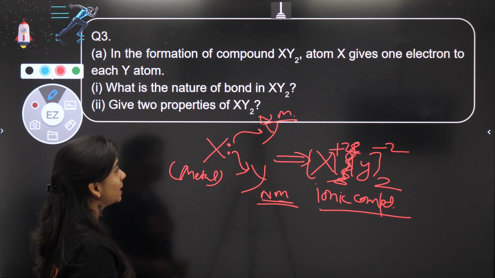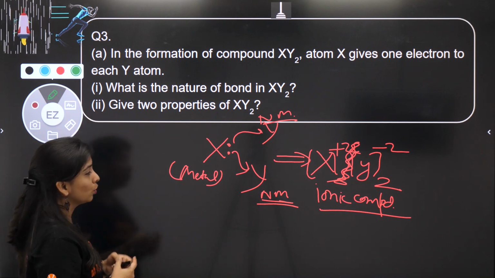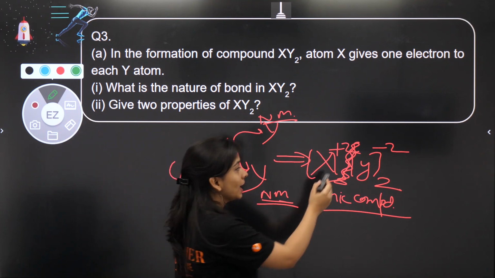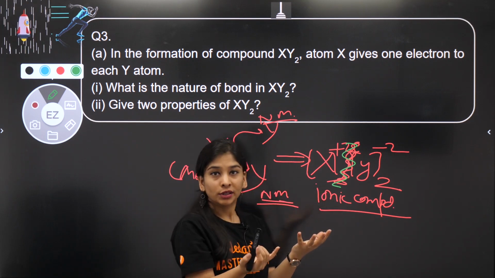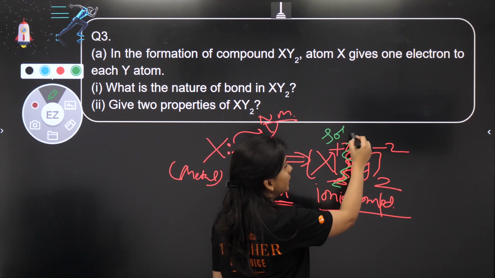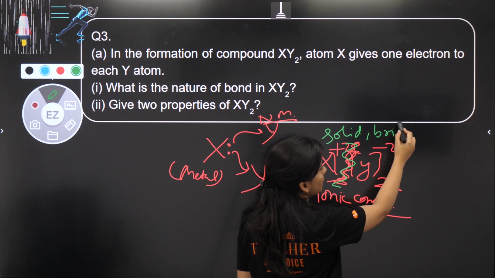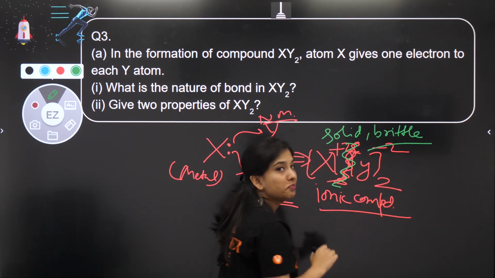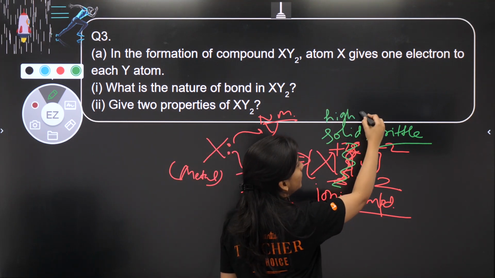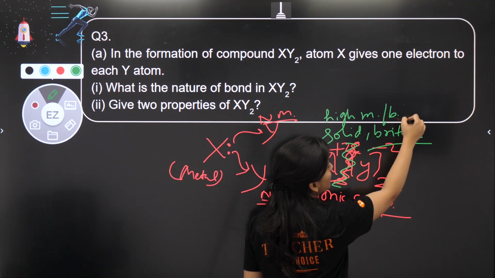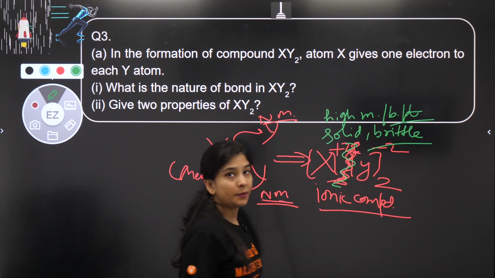So, give two properties of XY2, as I already told you. This is an ionic compound having very strong force of attraction. So it is solid, right? So these are solid in nature as well as brittle. We can break it also, though solid, but we can break it. As well as having high melting and boiling point. Melting or boiling point, right?